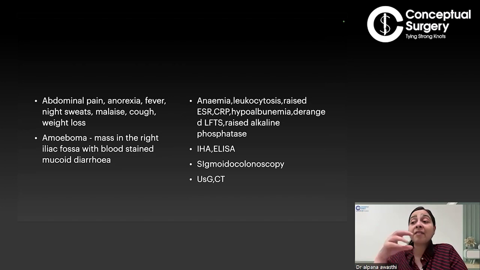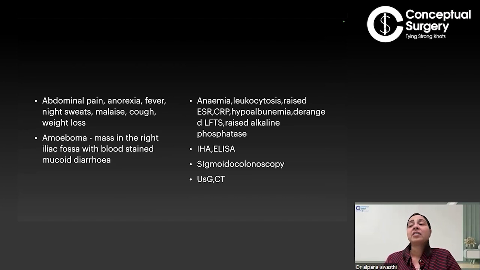And even more, you can have a palpable mass in the right iliac fossa, combined with blood-stained mucoid diarrhea. So what do you look for in your patient? In our era we send all the blood tests. In the CBC we see anemia, leukocytosis, raised ESR, increased CRP, hypoalbuminemia, deranged LFTs, that is liver function tests, and raised alkaline phosphatase.